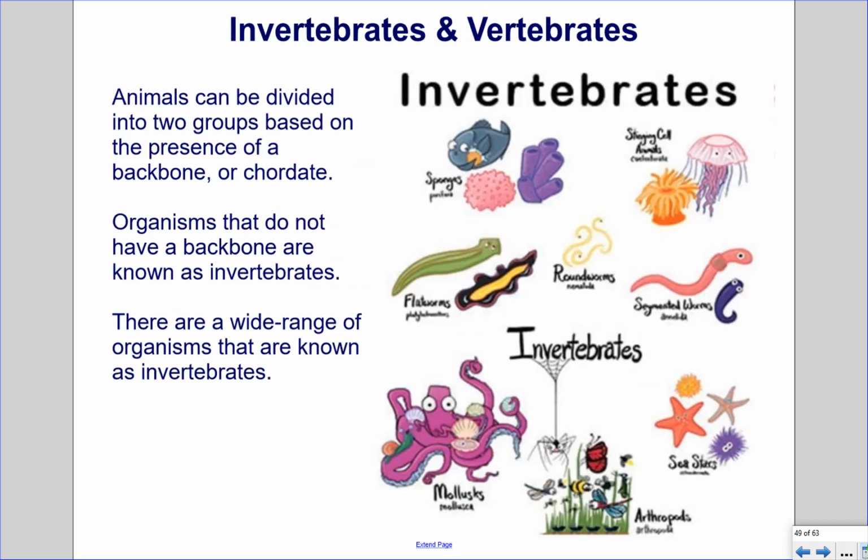Invertebrates and vertebrates. Animals can be divided into two groups based on the presence of a backbone, or chordate. Organisms that do not have a backbone are known as invertebrates. There are a wide range of organisms that are known as invertebrates.